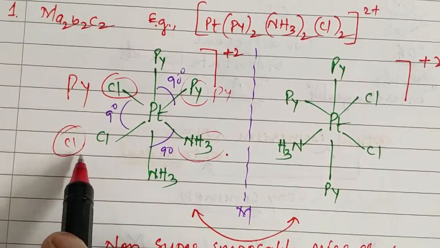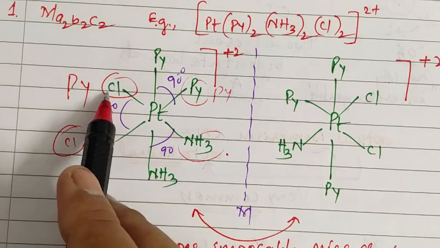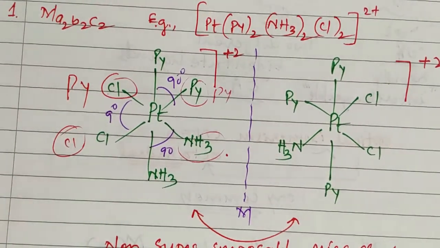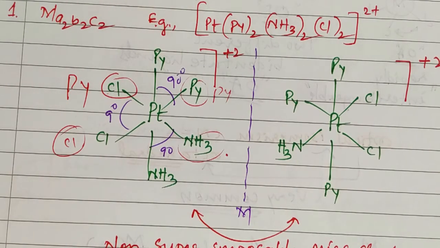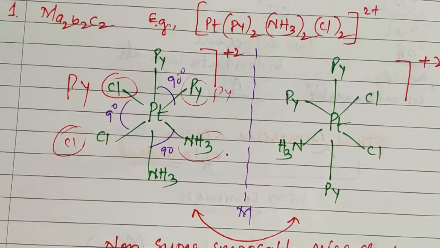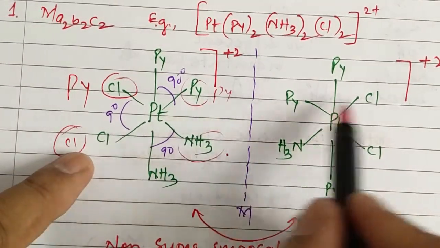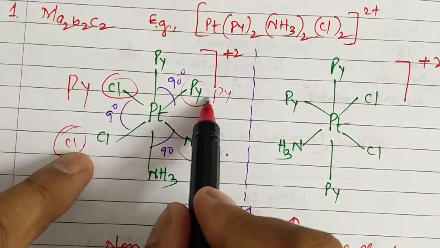But the problem is, in place of this pyridine, this Cl will come.